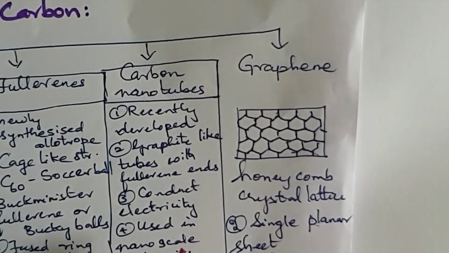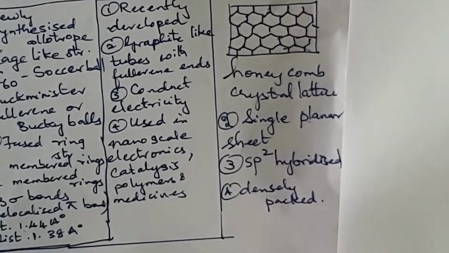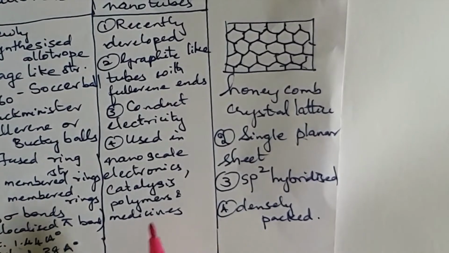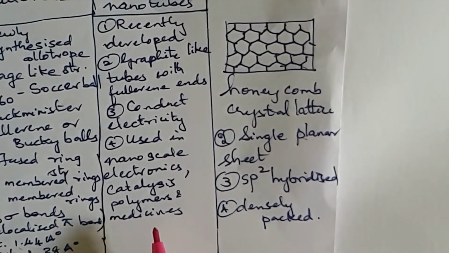When you talk about carbon nanotubes, these are recently developed. They are graphite-like tubes with fullerene ends. They can conduct electricity and they are used in nanoscale electronics, polymers and even in medicines.